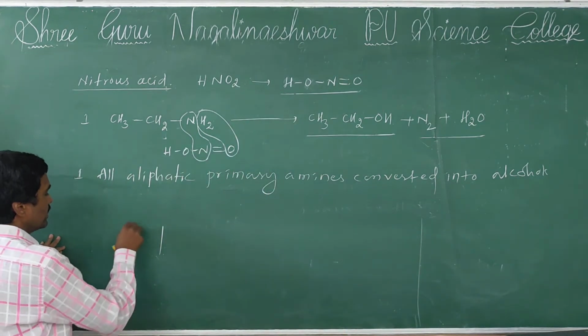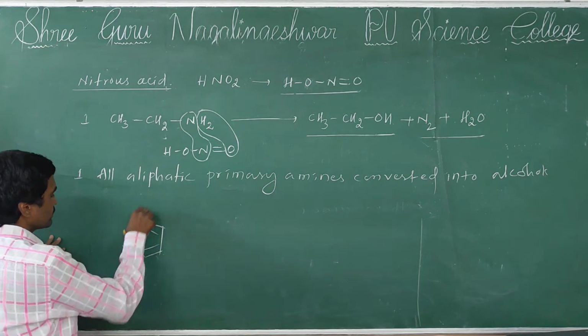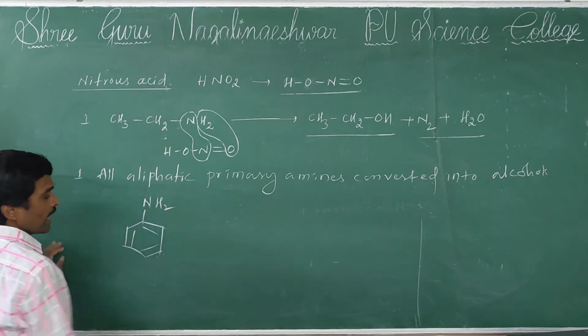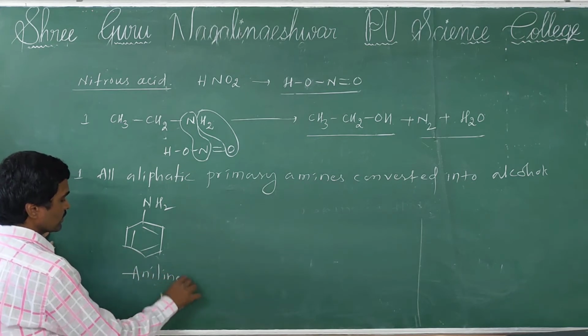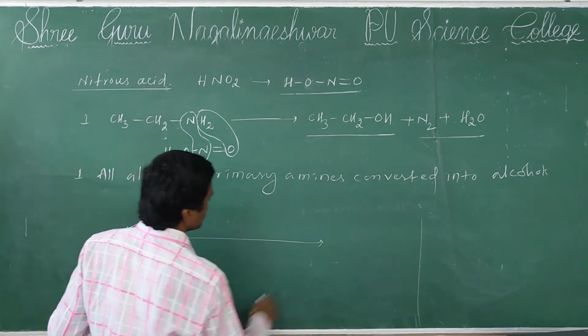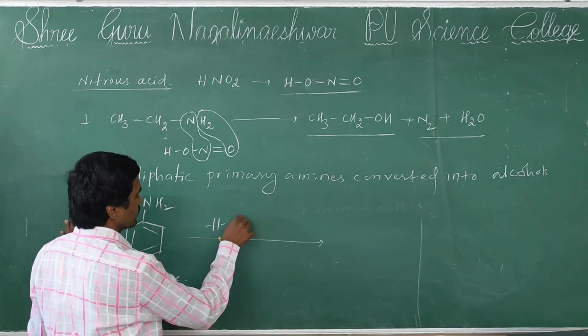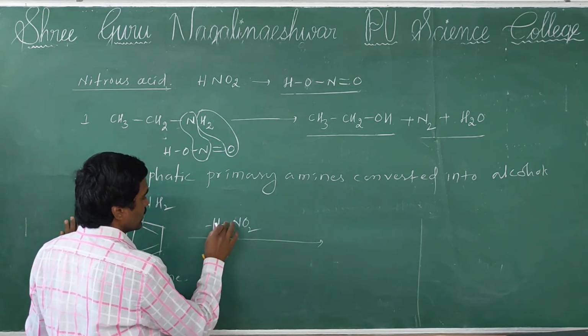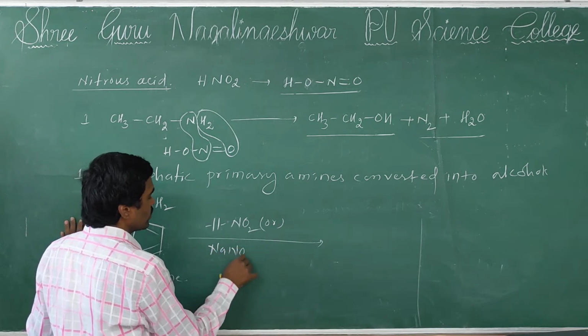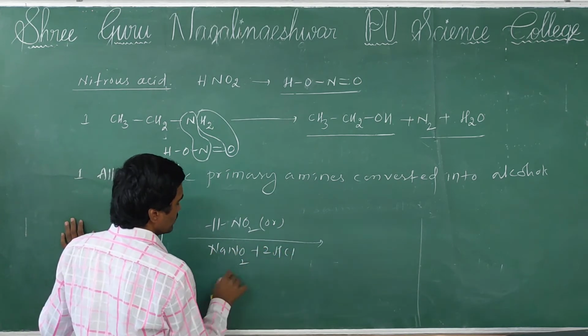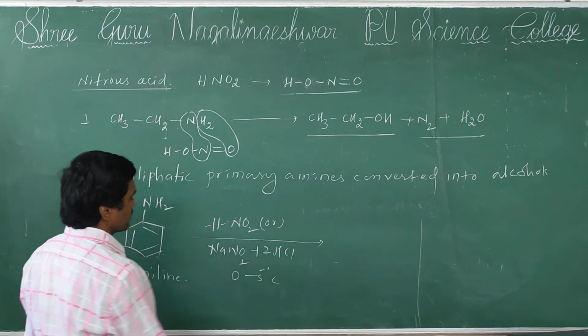Now see, here I am taking this aromatic primary amine, aniline, which reacts with HNO2 or NaNO2 plus 2HCl at 0 to 5 degrees Celsius.